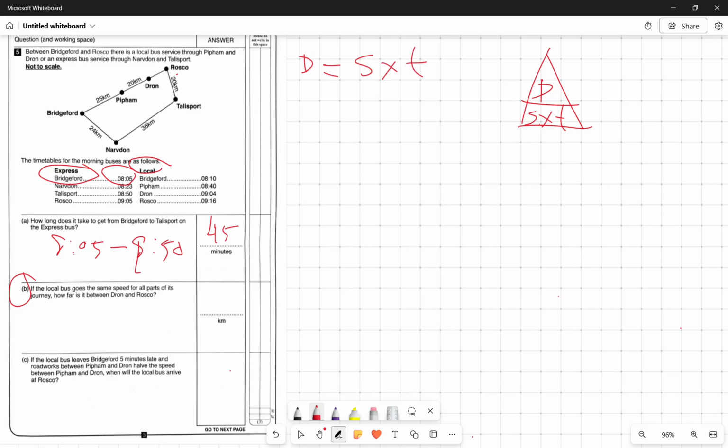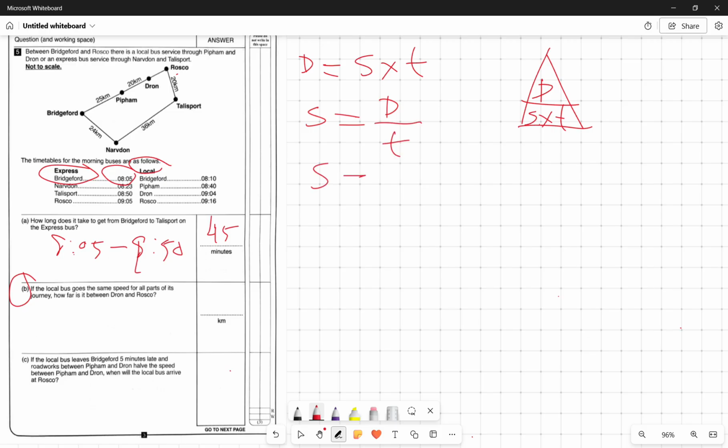First we need to find the speed, with the uniform speed, like from Bridgeford to Pipham and Pipham to Drawn. Very simple, what I'm going to do: from Bridgeford to Pipham or Pipham to Drawn, you can work with any of them. So I'm going to find the speed, and very simple, I'm going to write here D divided by time.